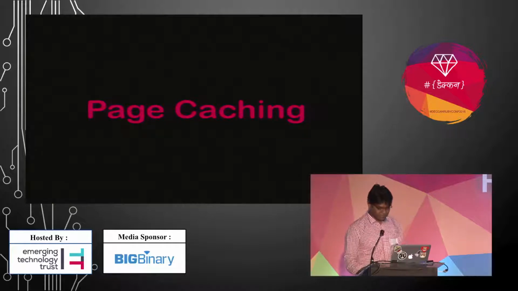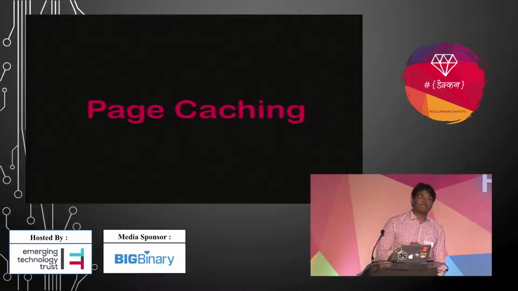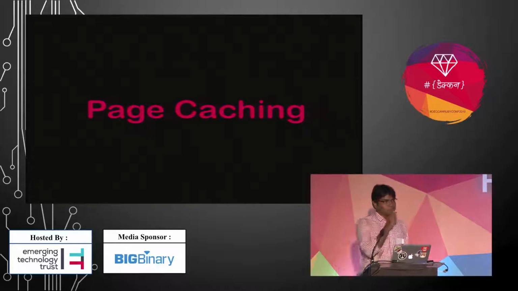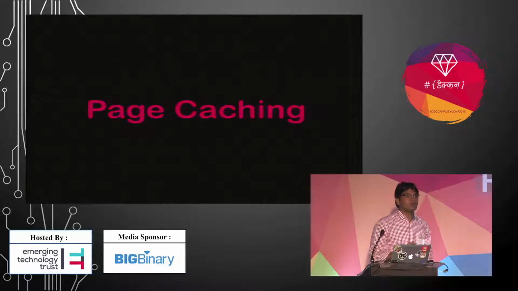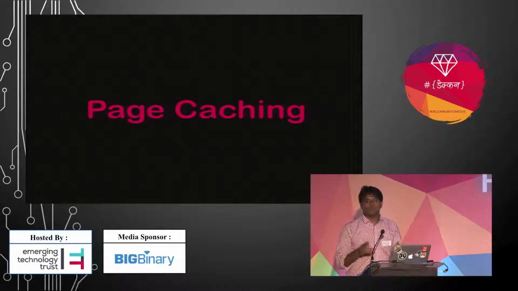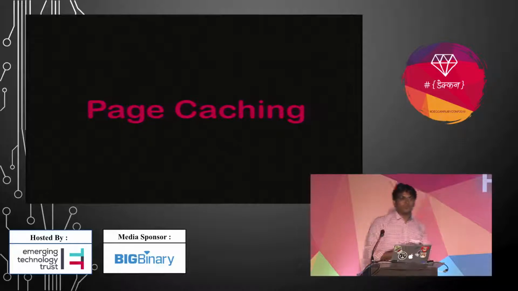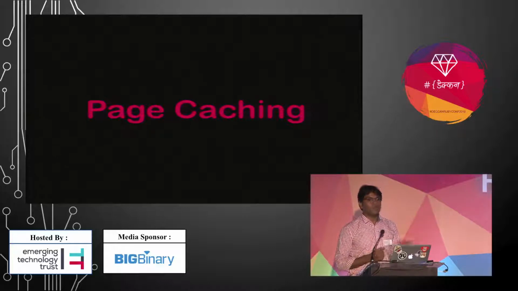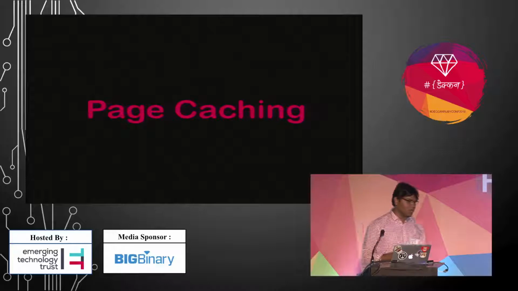Just go through those files and check what settings are there. Okay, page caching. Page caching is the fastest technique in Rails caching. Your app can have the same page for all users, like static pages, blog posts, wiki pages, or a newsletter.